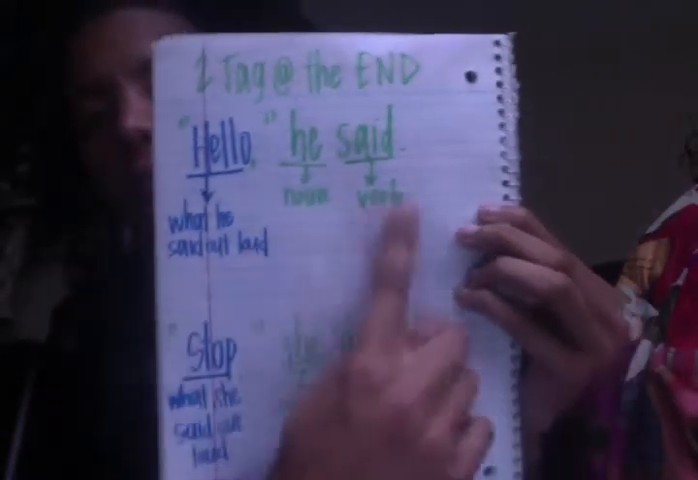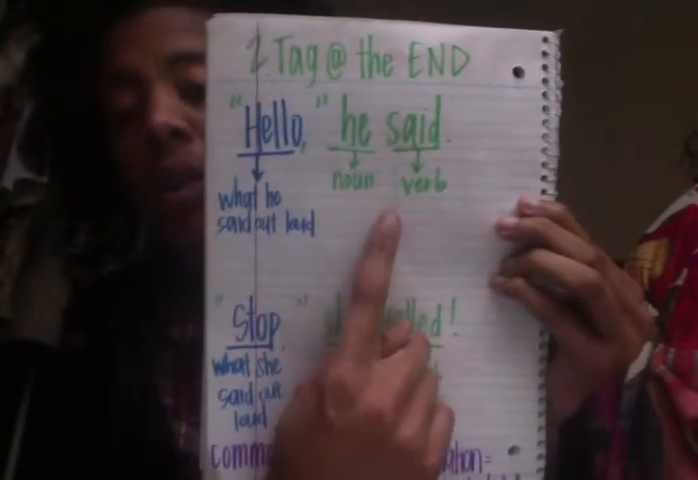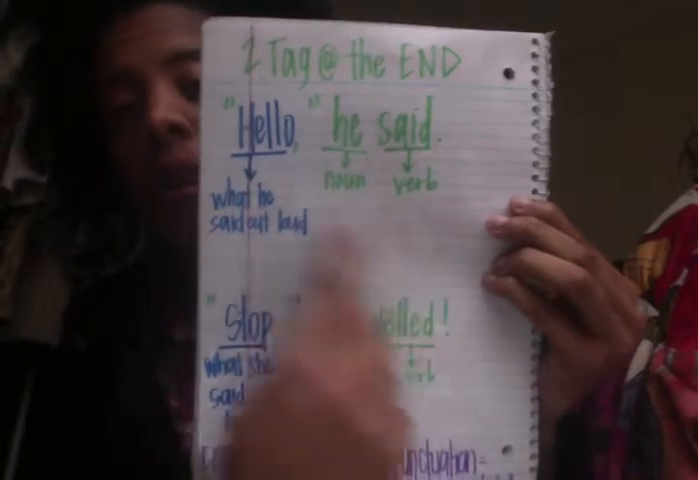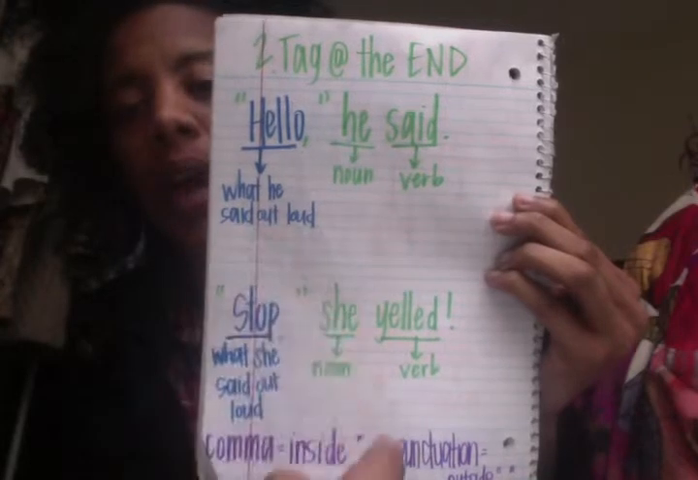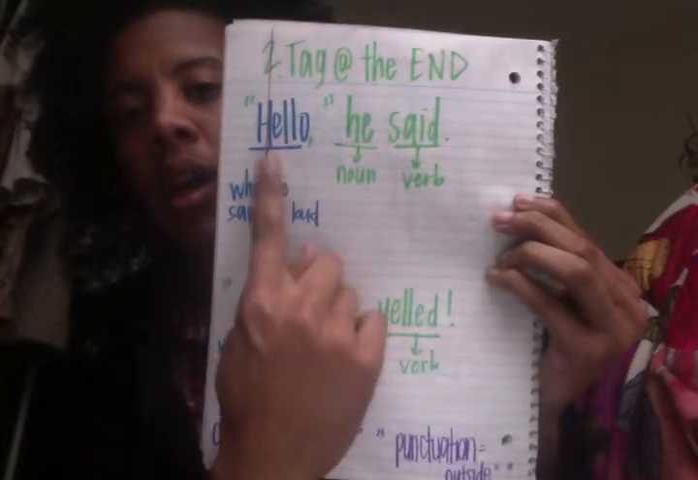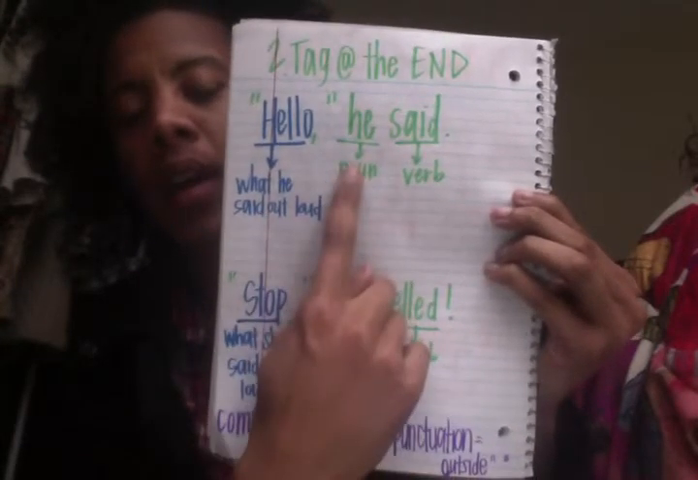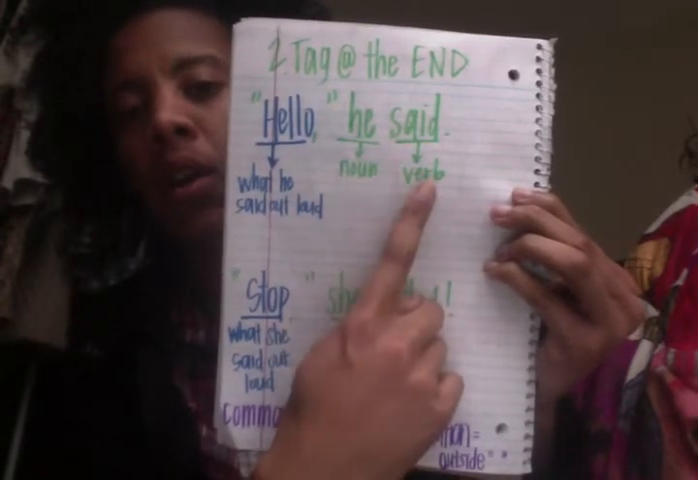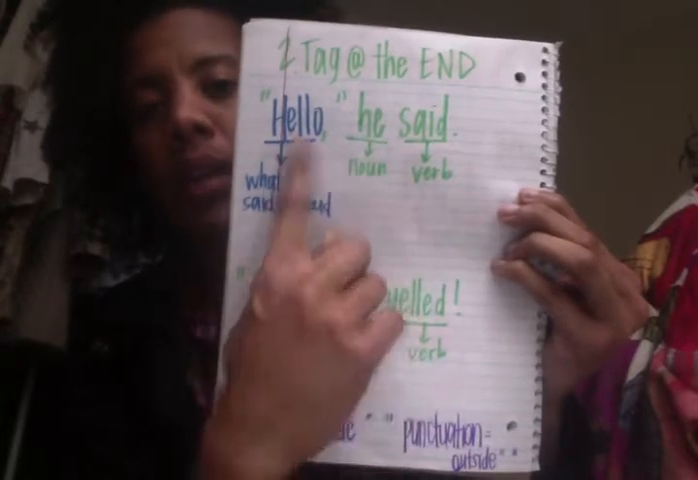Next, we're going to talk about tag at the end. So when the tag is at the end of a quotation, things change a little bit. So the tag, as you can remember, is the noun and the verb, and it goes outside of the quotation marks. But this time, what is said out loud starts off our quotation mark. "Hello," he said. Hello is what was said out loud. The tag, he said, our noun and our verb, go on the outside of the quotation marks, and what was said out loud goes inside still.